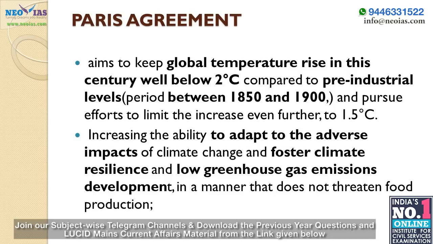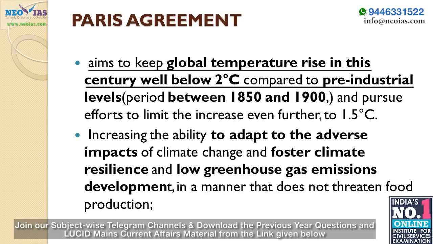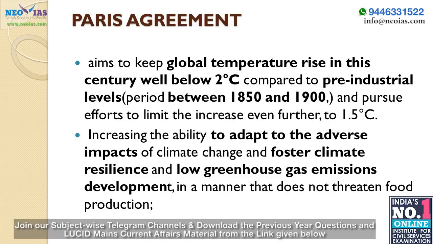There are three major features. One is to keep the global temperature rise in this century below 2 degrees Celsius compared to the pre-industrial level. The pre-industrial level is the period between 1850 and 1900. Many aspirants don't know that, so please understand that. And this is our real target. 2 degrees Celsius is the real target, but our aspirational target is 1.5 degrees Celsius. This is the difference.